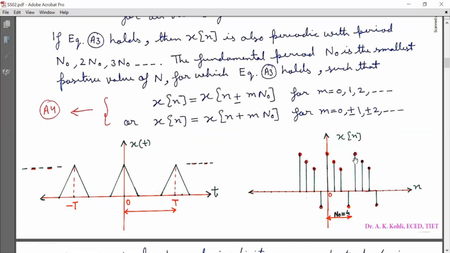Now look at this signal x[n], which is plotted with respect to n. This is the unique pattern, and this pattern repeats itself after a period of N naught. So that is why it is called a discrete time periodic signal.